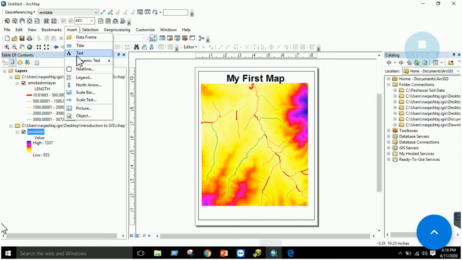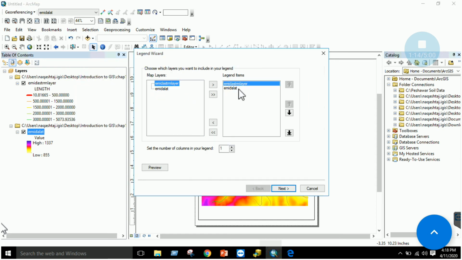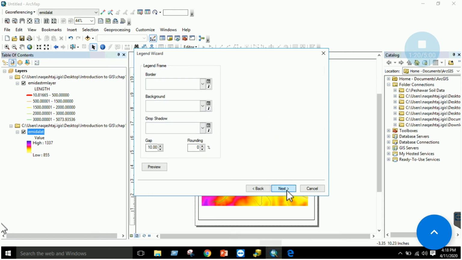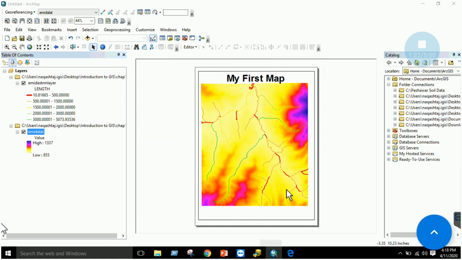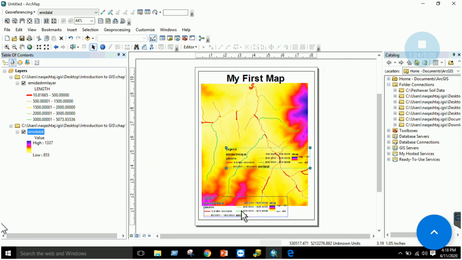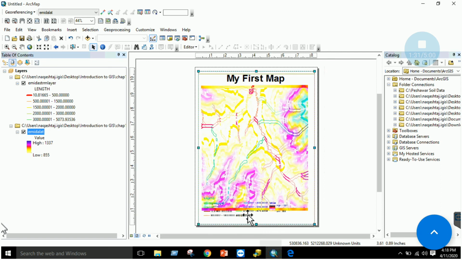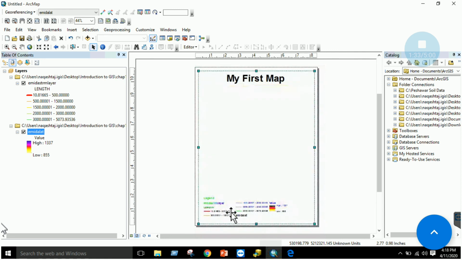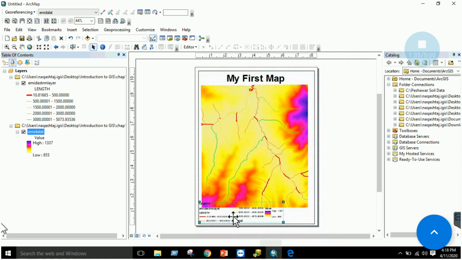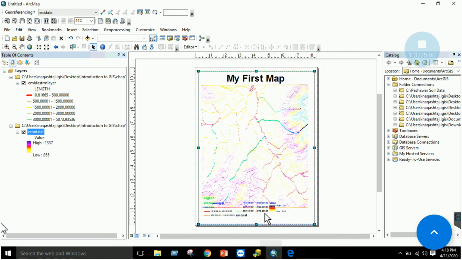Similarly, you can insert a legend as well. You can specify the number of columns. Click next. You can adjust other properties and you will have this type of legend inserted over here, right? So you can drag it to adjust to your screen so that it visually looks good, right? Similarly, you can insert a north arrow of your choice.